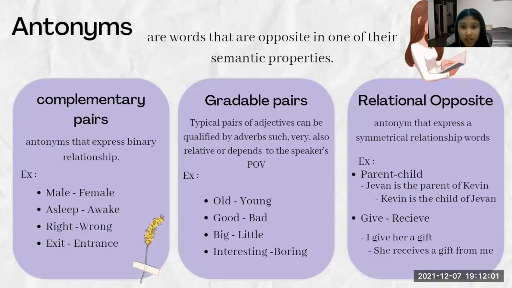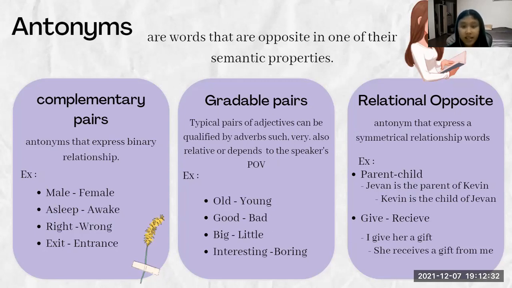Okay, antonyms are words that are opposite in one of their semantic properties. Antonyms have three types, and the first type is complementary pairs. This type expresses a binary relationship in which it is perceived that there is no middle ground, like the example, male and female. Male can be defined as not female, and female can be defined as not male. Also, asleep and awake, right and wrong, exit and entrance.